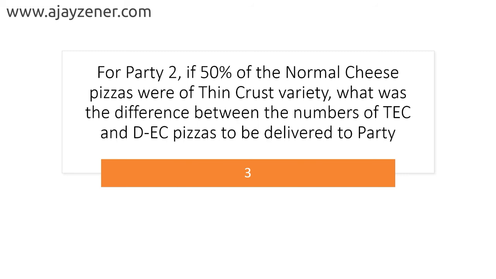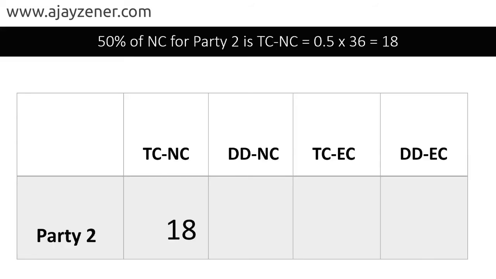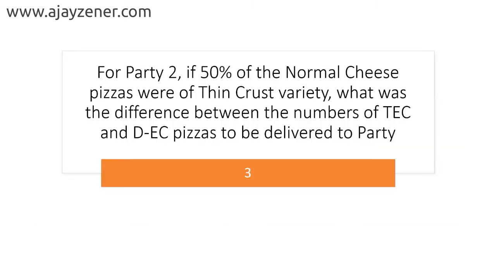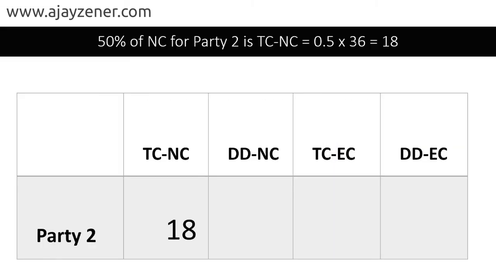So let's go further and do this now. So for party 2 is what we are talking about, and it says 50% of the normal cheese pizzas were of thin crust variety. 50% of normal cheese for party 2 is thin crust normal cheese. So first and foremost, I need to find out how many pizzas were there which were normal cheese for party 2, and if you go back here, you know that it was 36. So I can now say 0.5 of that 36 is thin crust normal cheese.